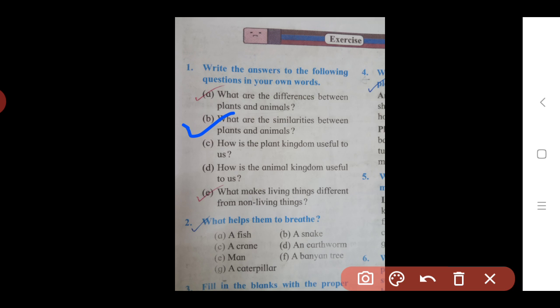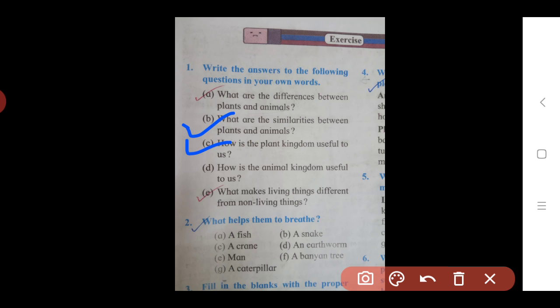So the next question, the third one, C. How is the plant kingdom useful to us? Here you should write the uses of plants. First, all animals are directly or indirectly dependent on plants for their food. All living things like animals and also human beings depend on plants for getting food.